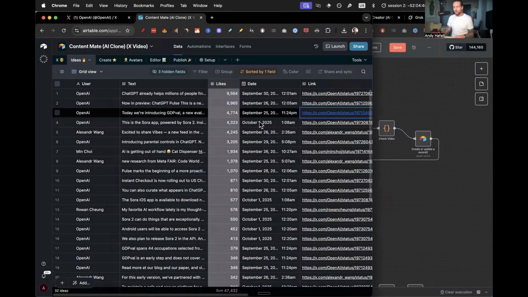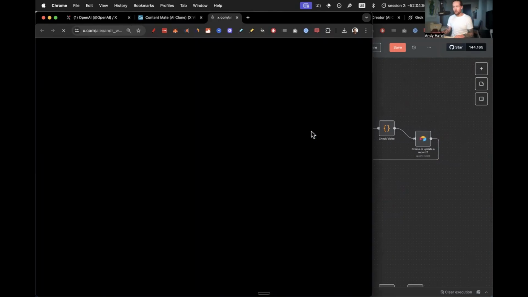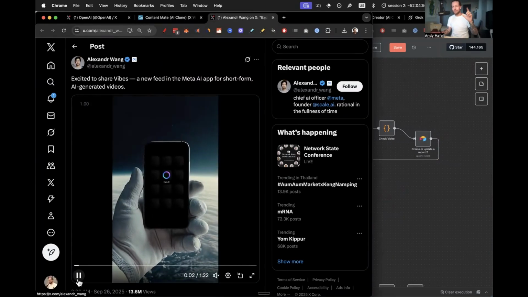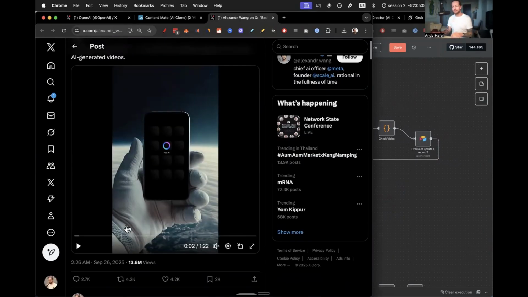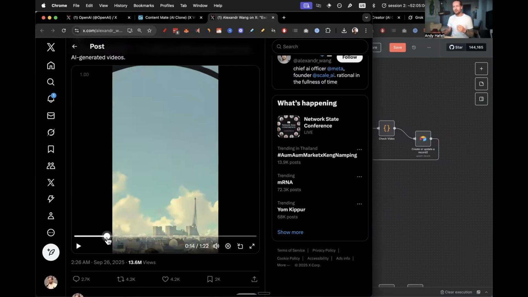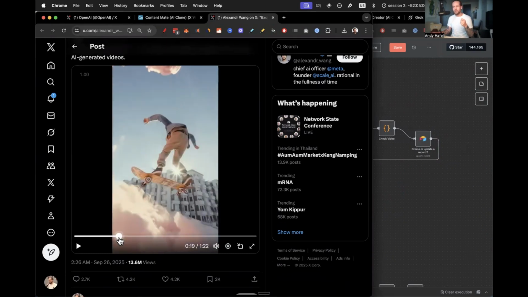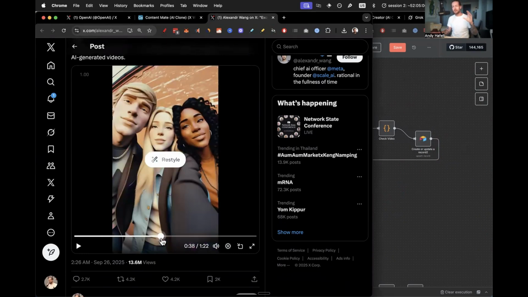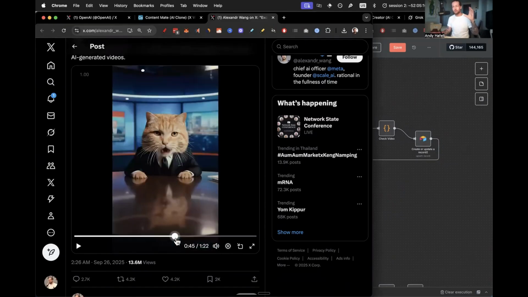Now, obviously, once we have sourced information, this should be everything we need. One more caveat here is that it doesn't work with vertical videos. It only works with 16 by 9 videos. So this is a 9 by 16, and I don't have a way to actually do it with vertical videos like this. So it has to be horizontal video.